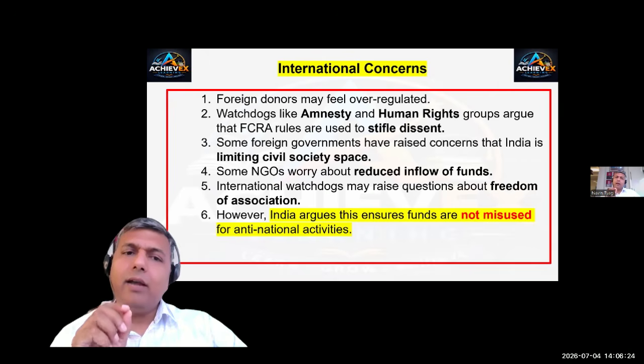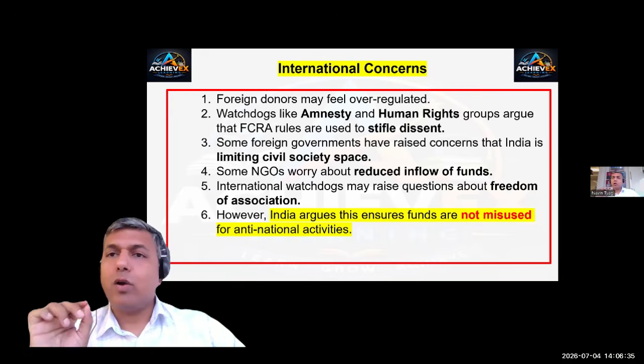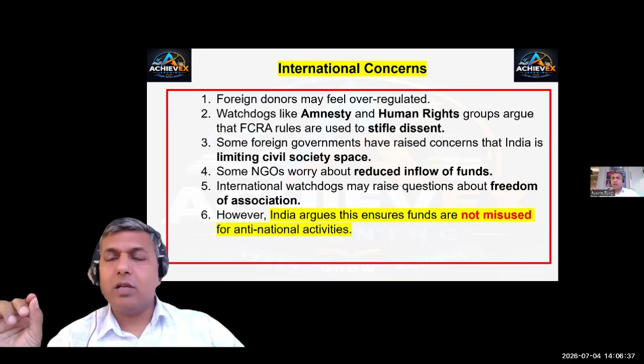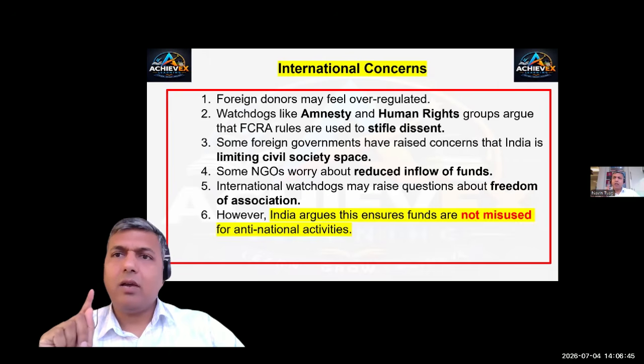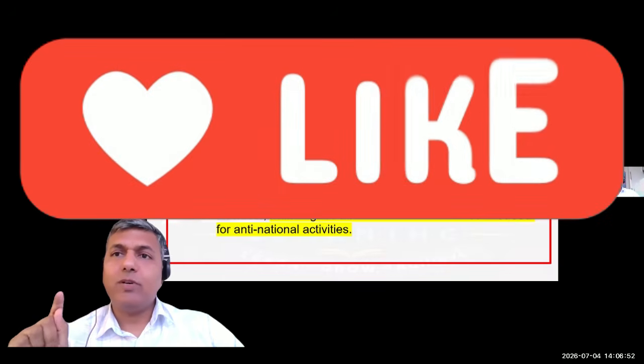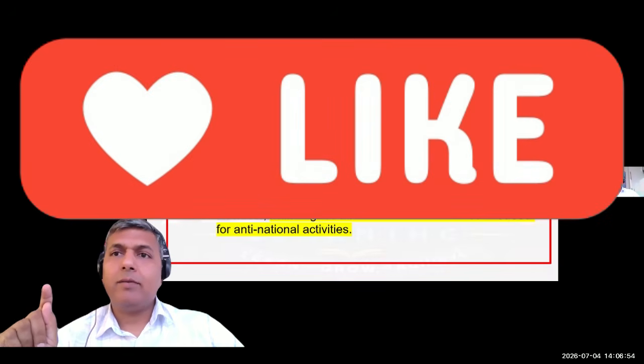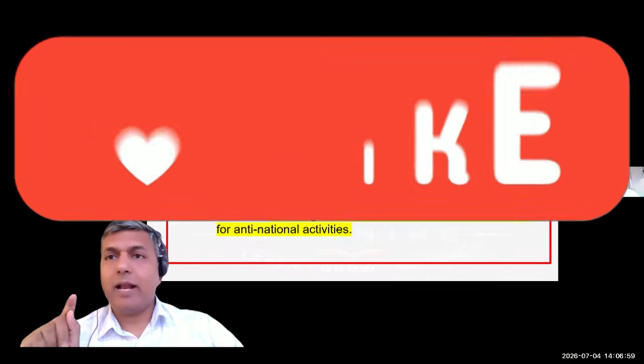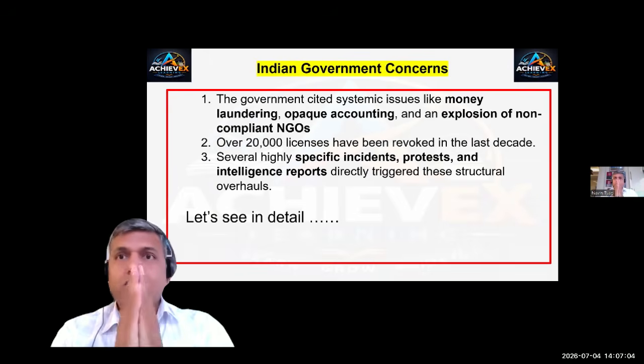However, what India urges is that the government is ensuring that funds are not misutilized for anti-national activities. It is our sovereign right to ensure any money which is being fed into India is used for the same humanitarian mission that money is intended for, and not for anti-national activities. That is for sure. What is the concern of the Indian government?